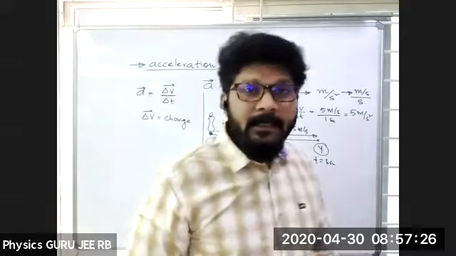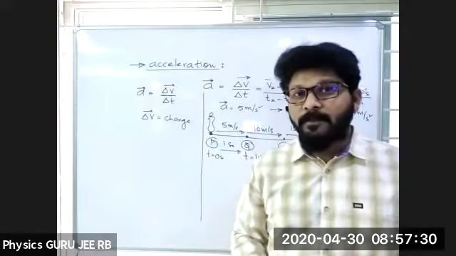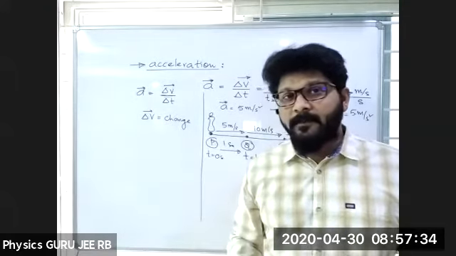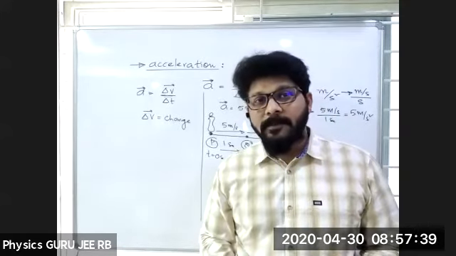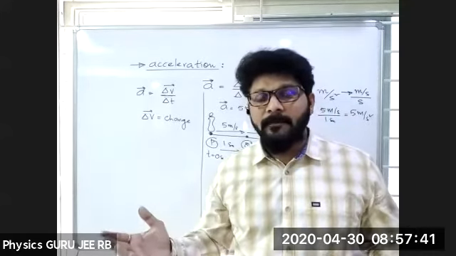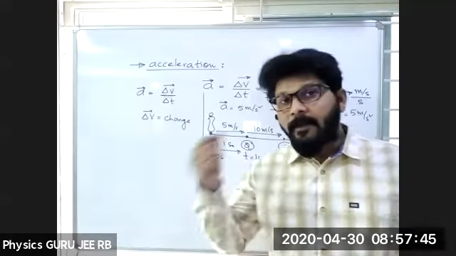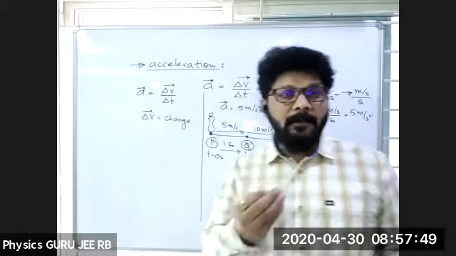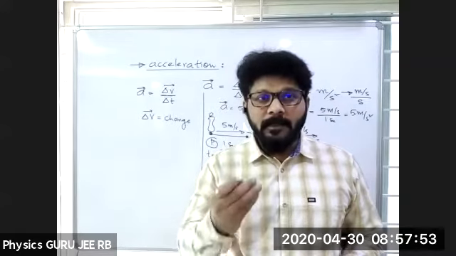Is delta V a scalar or a vector quantity? Can anyone say? Vector quantity. Obviously, sir, it is a vector quantity. What is the definition of a vector?